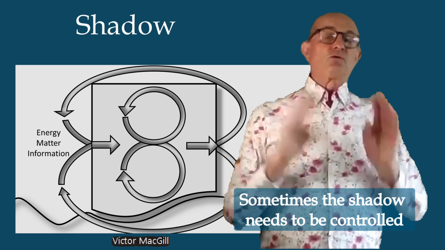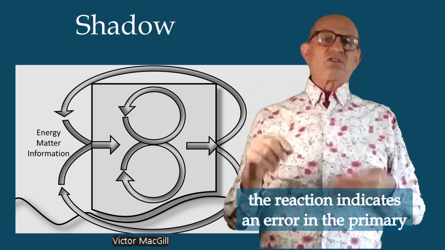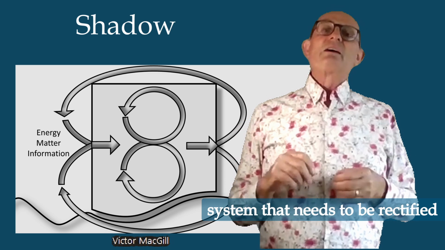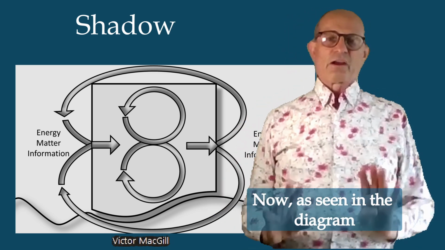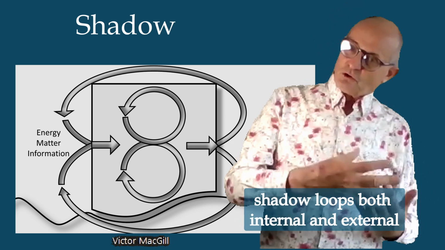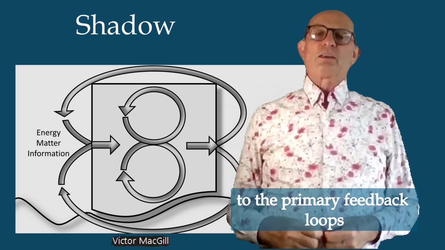Sometimes the shadow needs to be controlled and even eradicated, but sometimes the reaction indicates an error in the primary system that needs to be rectified. Now, as seen in the diagram, shadow loops, both internal and external, arise from the reactions to the primary feedback loops.